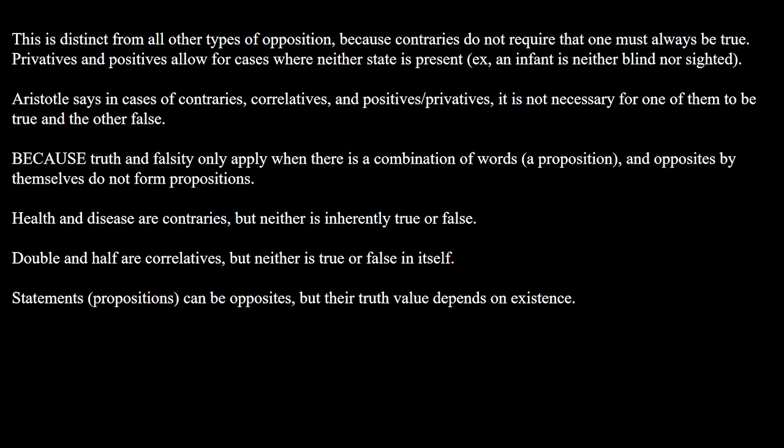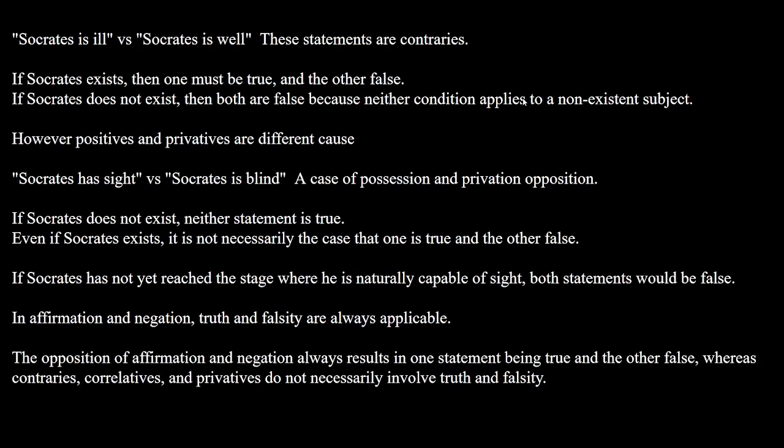Because truth and falsity only apply when there is a combination of words, right? A proposition. Opposites by themselves do not form propositions, obviously, because if I just have a single term like blindness, there's no truth value in that. It's just a term, right? Remember, statements form a proposition when they're combined into a judgment. And so health and disease are contraries, but neither is inherently true or false in itself. Like the terms double and half are correlatives, but neither is true or false in itself. So statements, propositions can be opposites, but their truth value depends on being or existence.